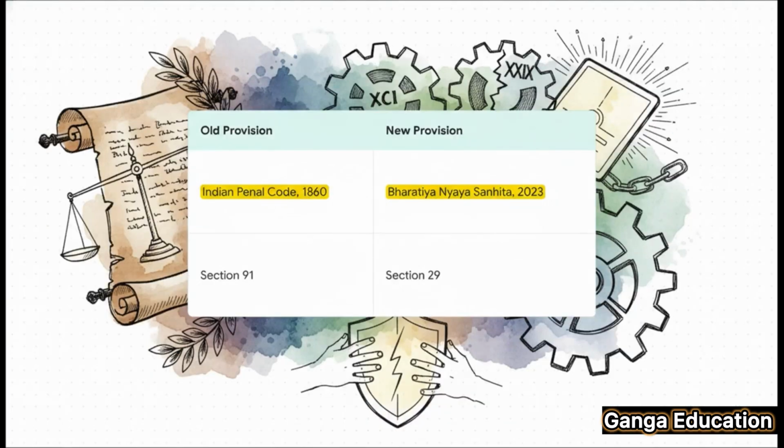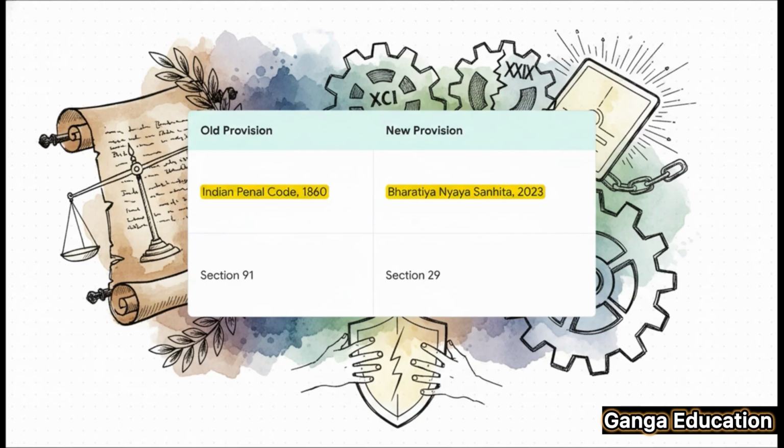This provision isn't new at all. It was previously found in Section 91 of the Indian Penal Code 1860. It has now been replaced by Section 29 of the Bharatiya Nyaya Sanhita 2023. The key thing to remember is that the core legal principle is exactly the same, only the section number has changed. This means all the case law decided under the old Section 91 is still very relevant for understanding this new section.